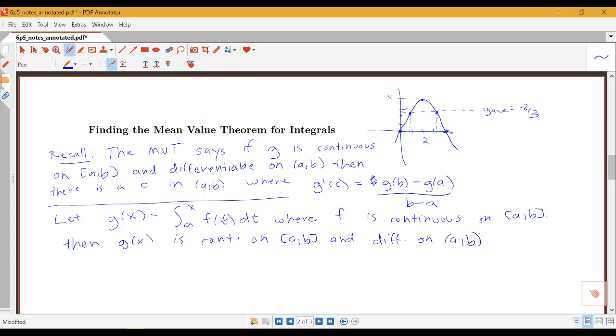Okay, so we can apply this mean value theorem here to this function g. So what are we going to be able to say when we do that?